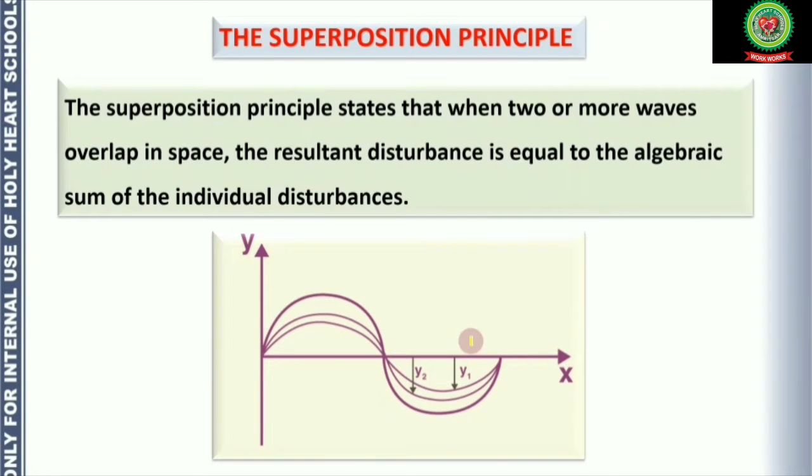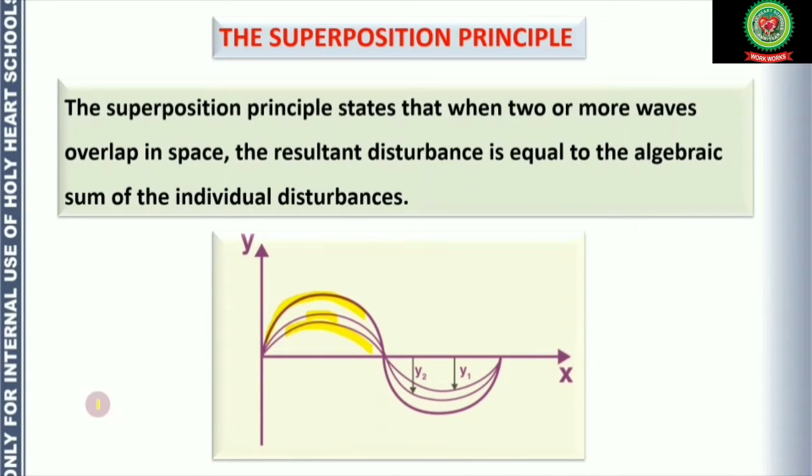Now the superposition principle. The superposition principle states that when two or more waves overlap in space, the resultant disturbance is equal to the algebraic sum of the individual disturbances. Let us see with an example. Here the very first wave is y1, second wave is y2, and when these two waves overlap on each other, we get a single wave which is the sum of the amplitudes of these two waves. So in this way, the superposition principle tells us how energy is going to be distributed.